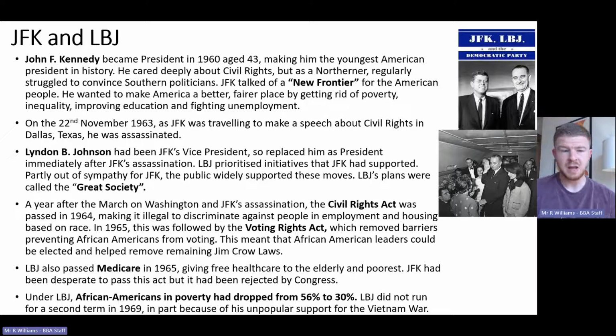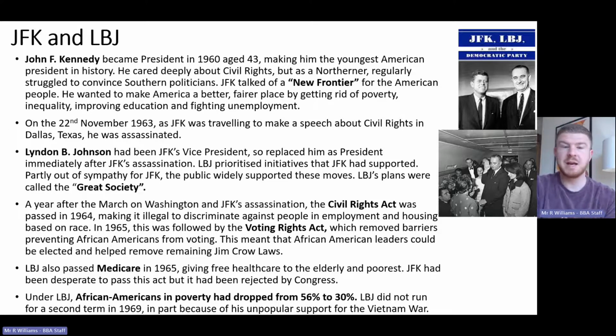and also gender. In 1965, this was followed by the Voting Rights Act, and that removed barriers that prevented African Americans from voting. This meant that African Americans could suddenly elect their own leaders and start to really initiate change. Jim Crow laws are quickly out, and we see a huge increase in African Americans being able to vote.